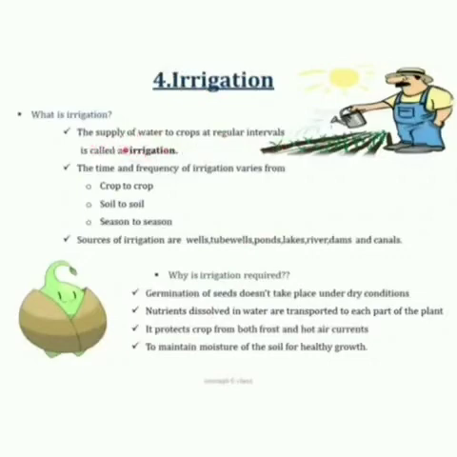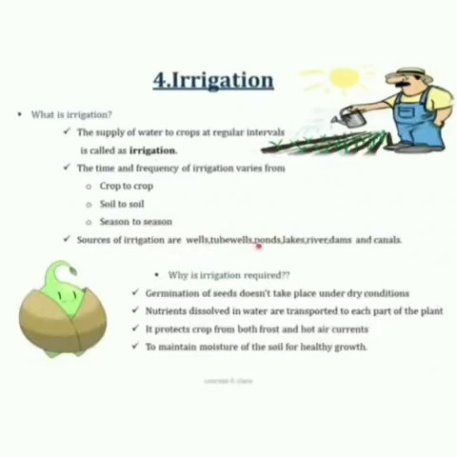The time and frequency of irrigation varies from crop to crop. That is, the water required for wheat might not be the same as compared to rice. It may vary from soil to soil and from season to season. That is where the Kharif crops require less water as compared to Rabi crops. Now the sources of irrigation are tube wells, ponds, lakes, rivers, dams and canals.